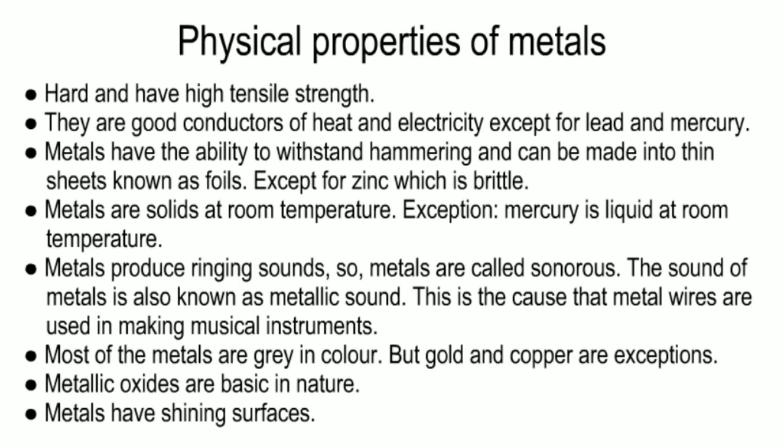Metals produce ringing sounds, so metals are called sonorous. The sound of metals is also known as metallic sound. This is the reason metal wires are used in making musical instruments. Most of the metals are gray in color, but gold and copper are exceptions. Metallic oxides are basic in nature. Metals have shining surfaces.